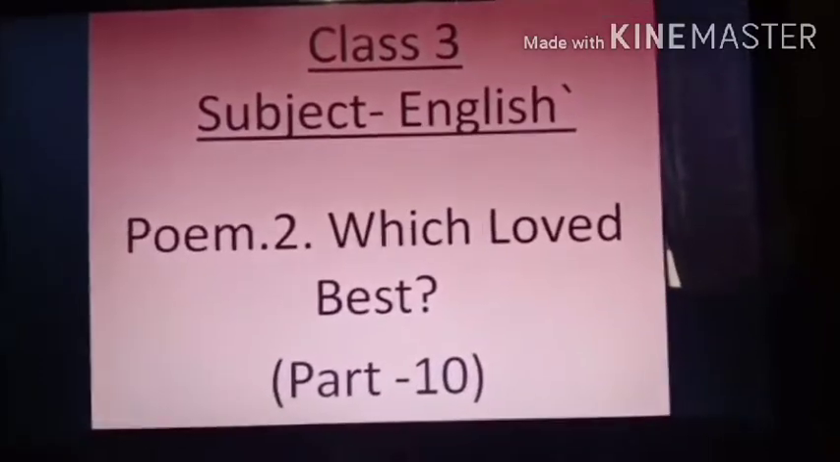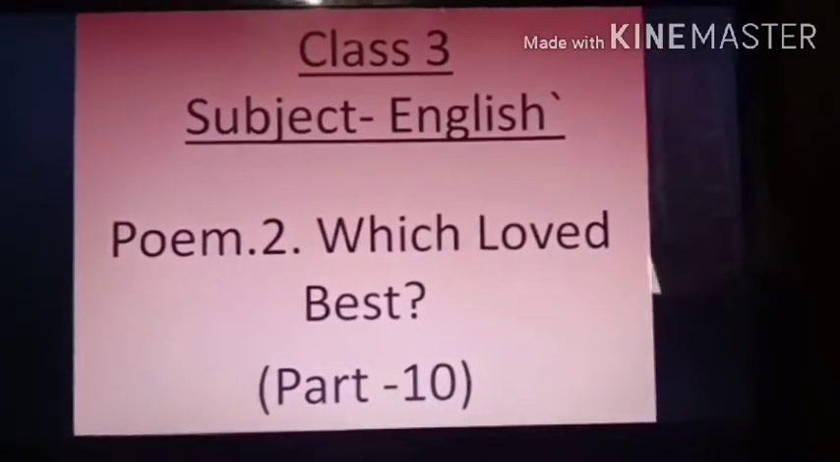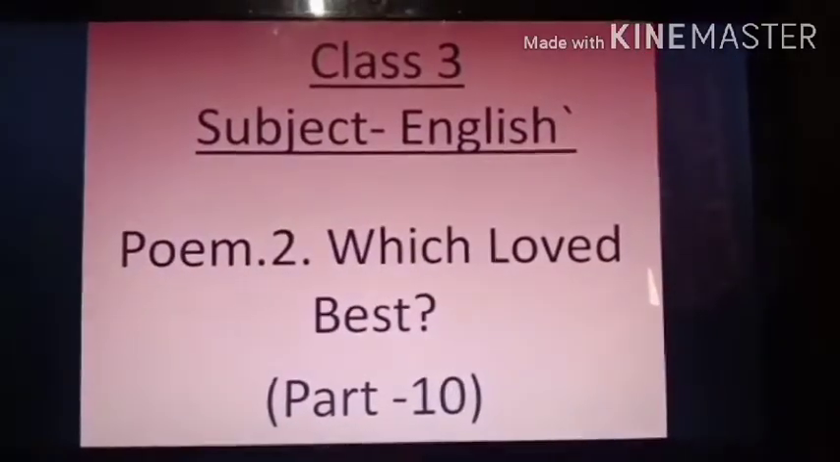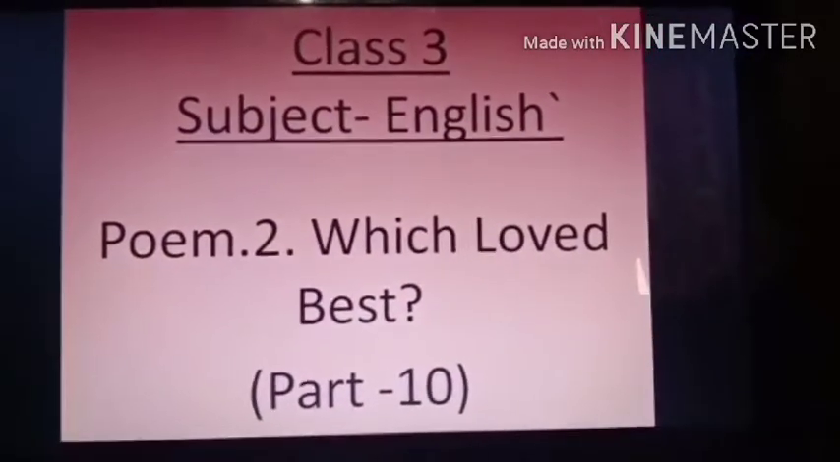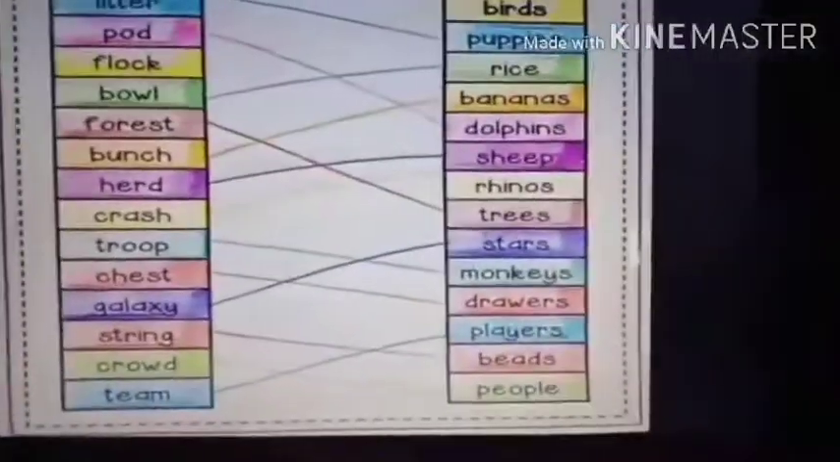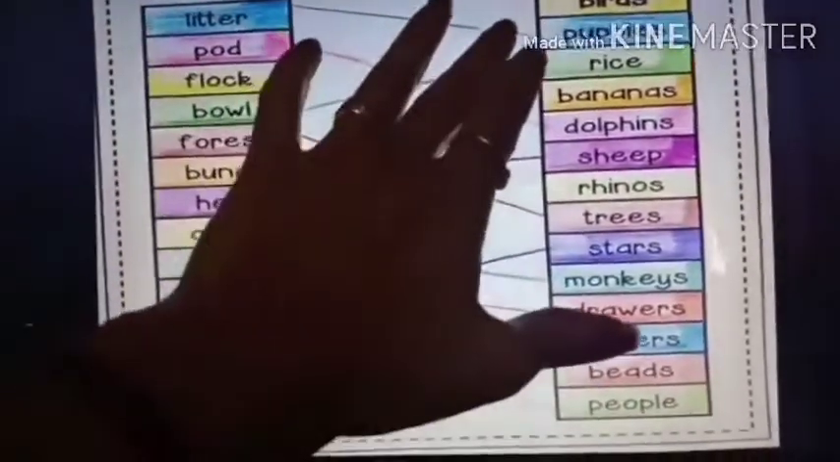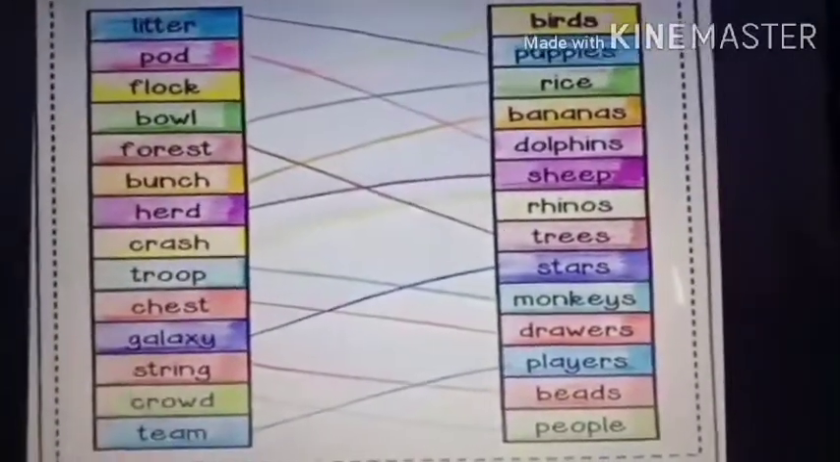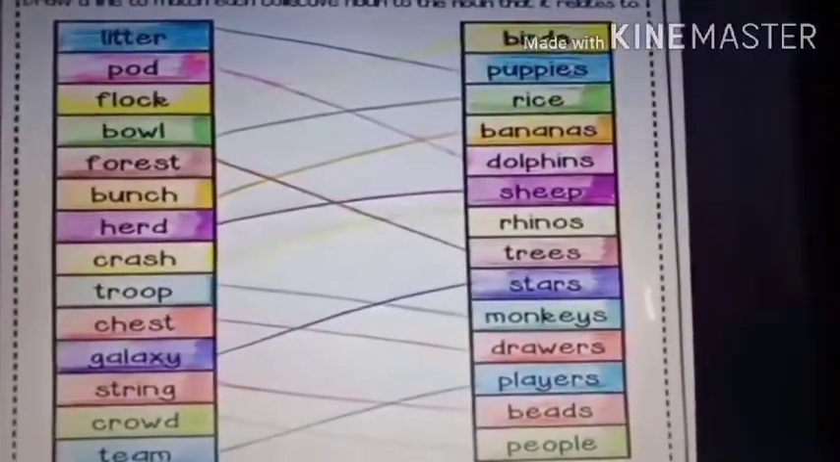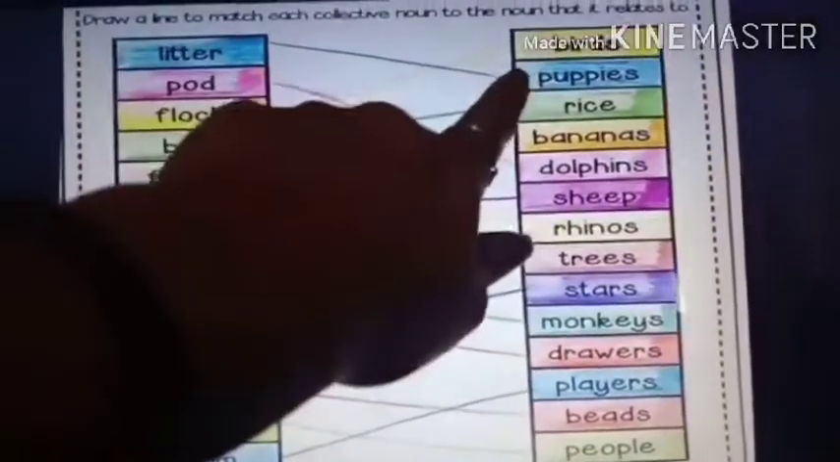Now this is the 10th part of poem 2. That means this is the 10th video. Okay, students, now you just see. I will show you some words. Now see these words. Over here, there are all the things and animals and birds given, and on the other side also some words are given. Now we will see what it is. See, it is already matched, okay? Now see birds.